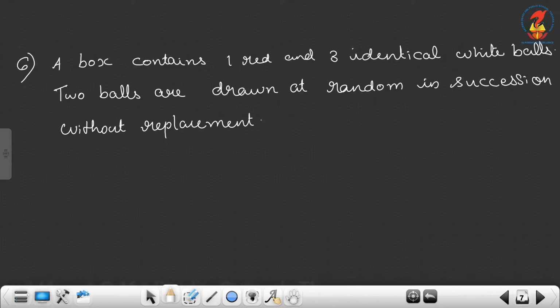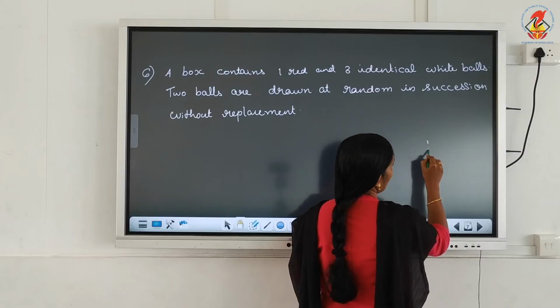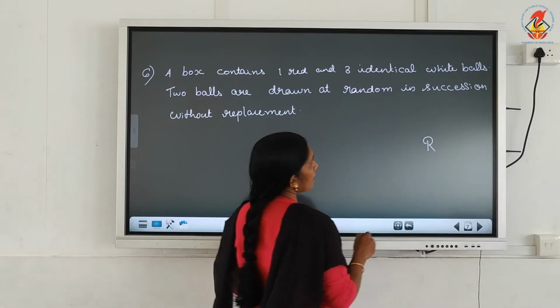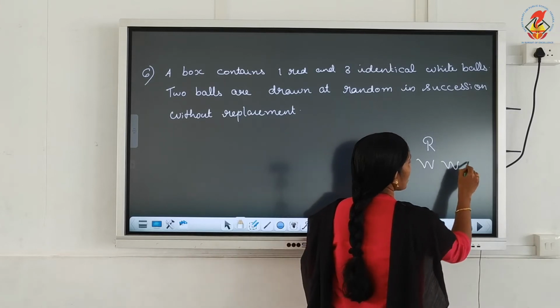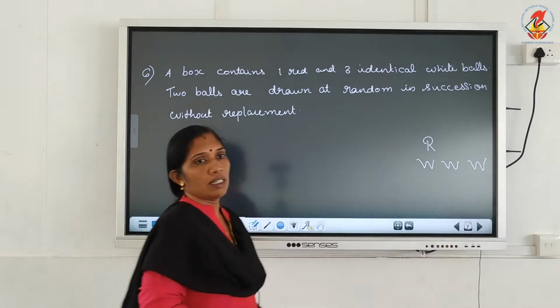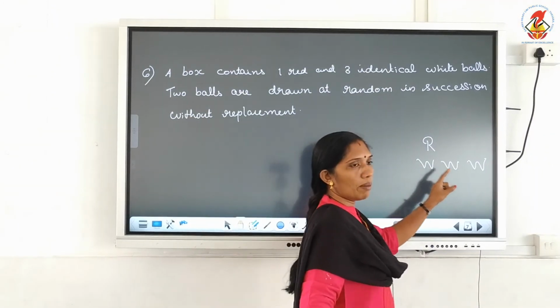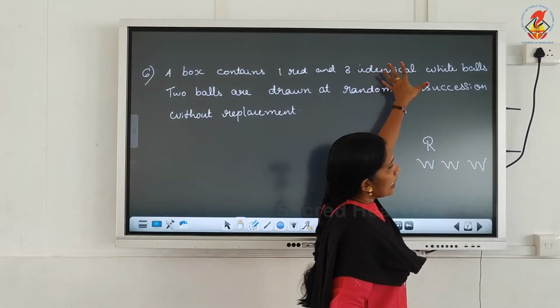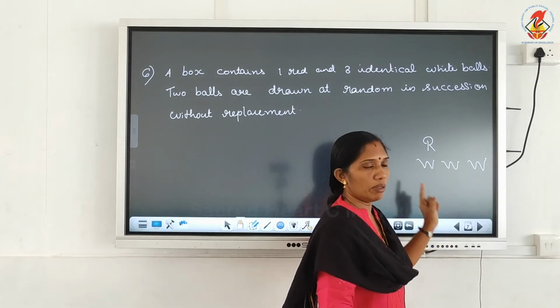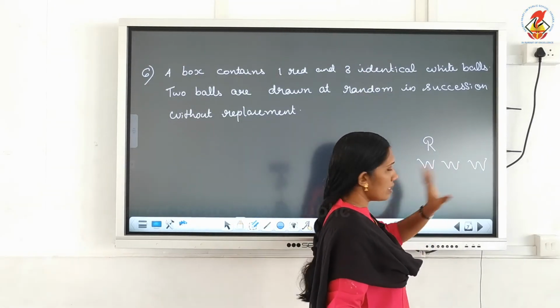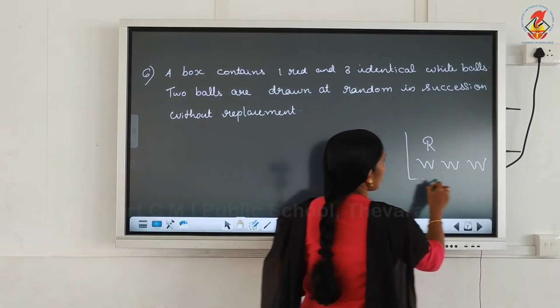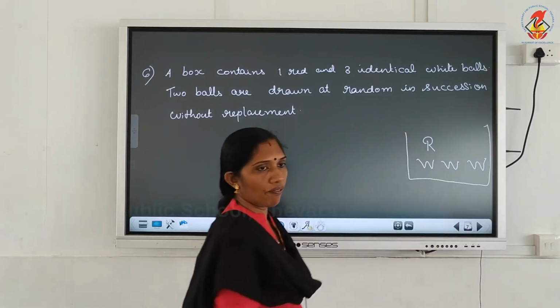A box contains 1 red and 3 identical white balls. 2 balls are drawn at random in succession without replacement. So in a box, 1 red is capital R, and 3 white balls, they are identical. So don't give the numbers W1, W2, W3. If they are not identical, you have to specify W1, W2, W3. Otherwise, just W, that's enough. So in a box there are 4 balls, 1 red and 3 white balls.